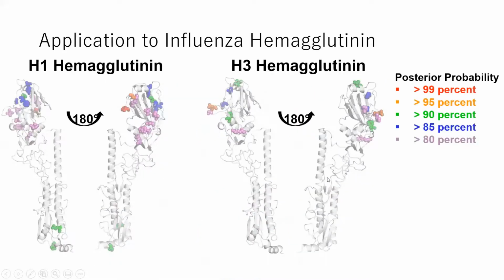So we've begun applying this method towards identifying sites on actual viral proteins. Here I have shown the 3D structure of 2 strains of influenza hemagglutinin, color-coded with sites under varying levels of positive selection. One thing I would like to point out is that the vast majority of these sites under positive selection are located on the head region of the protein, which is consistent with our knowledge of antibody binding sites, providing evidence that we are in fact detecting signatures of antigenic selection.